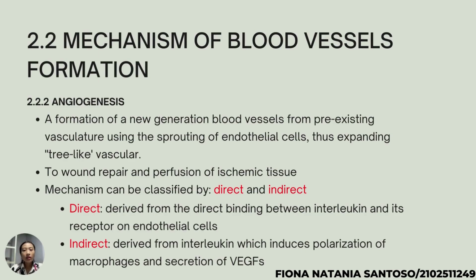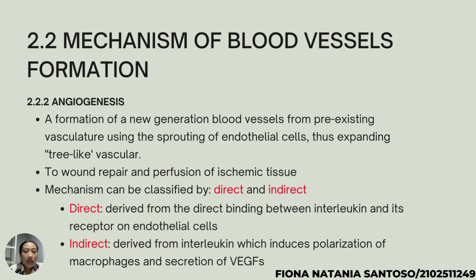Now I'll continue the explanation of angiogenesis. So, angiogenesis is the formation of new blood vessels from pre-existing vasculature using the spreading of endothelial cells, thus expanding the tree-like vasculature. And it is important for wound repair and the provision of ischemic tissue.